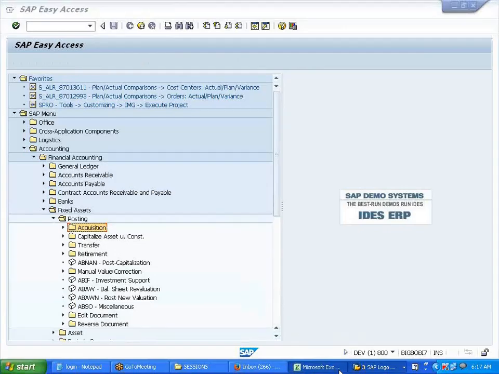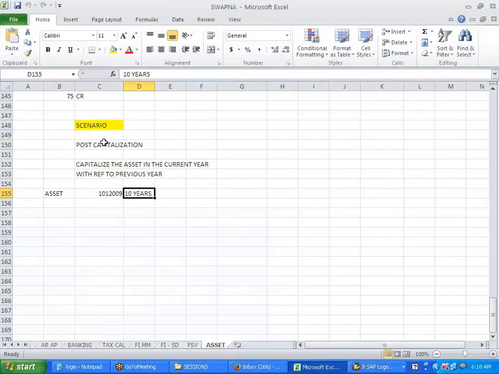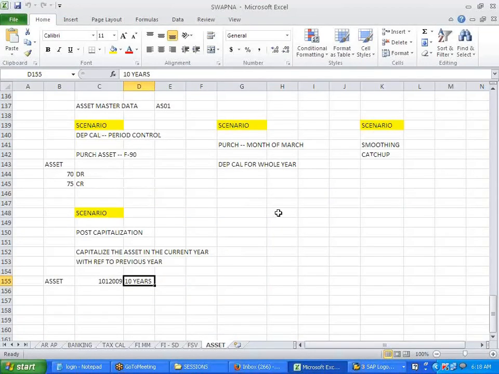So this is about you trying to post the capitalized asset of a previous year in the current year. Are you saying we cannot account for the years which are past? We cannot start from 60,000, or 12,000 minus 5 years? No, but for audit purposes you need to know. These were the assets that I am trying to capitalize in the current year. The remaining 5 years were captured in the earlier books. The remaining 5 years I am capturing now.